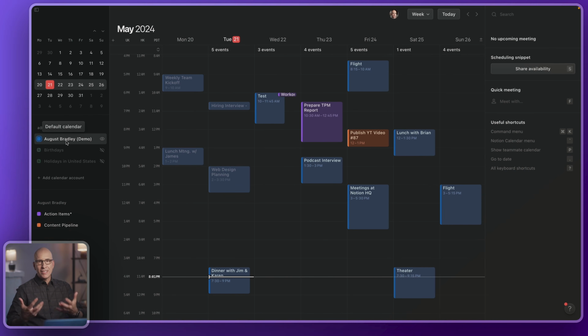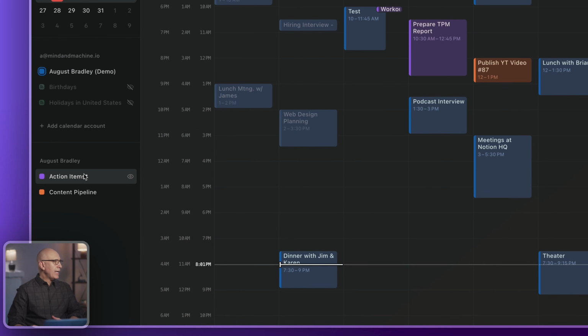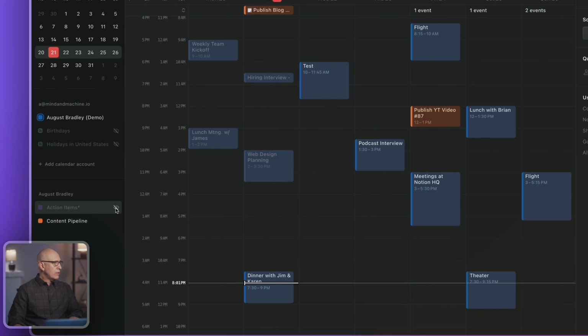The big innovation and addition here, now that Notion has taken over what used to be Cron and is now making it Notion Calendar, is we can now add Notion databases here. You can add any Notion database that has a date property. Of course, you need a date property to appear on a calendar. And so these are two of my databases in the system that I've connected. All of these are demo tasks and demo activities and demo events. But you can see I have an action items or a task database, and I have my content pipeline, which is the publish date. And we can turn either of these on or off, or even both on.